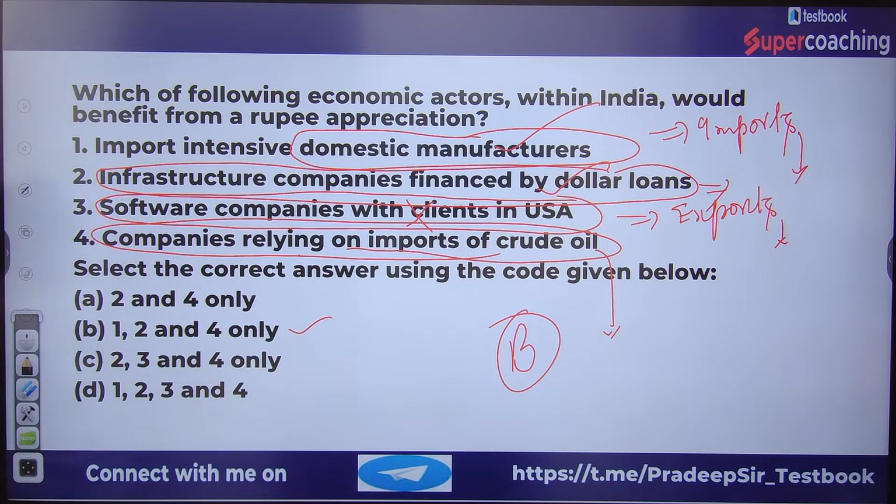Is it clear? Chamka? Chamka, what about you?